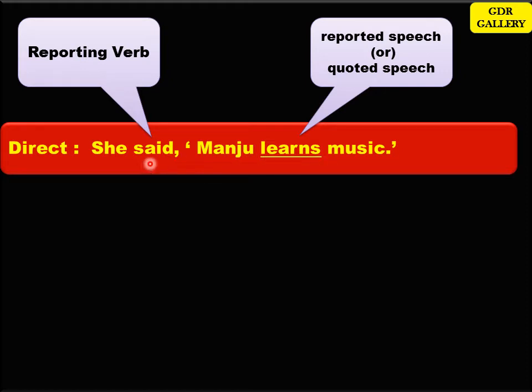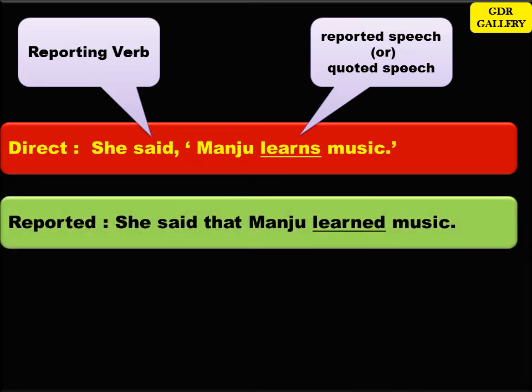Right. When the reporting verb is in past and the quoted speech is in present, then when you are changing from direct to reported speech, you have to change the verb in the reported speech into past tense. Now let's see the answer. Here you have, she said that Manju learnt music. Very simple. Here, Manju learns music is in present. This present tense has to be changed into past tense when the reporting verb is in past tense. Right? Now let's see another example.